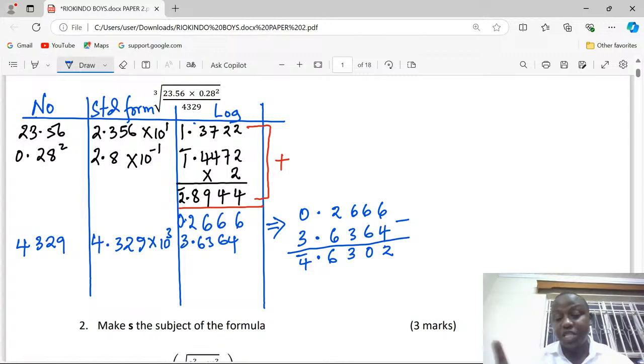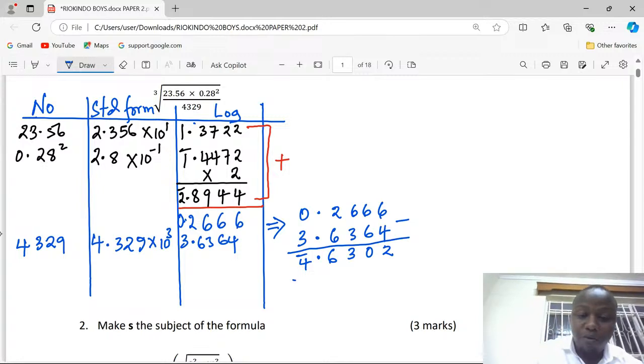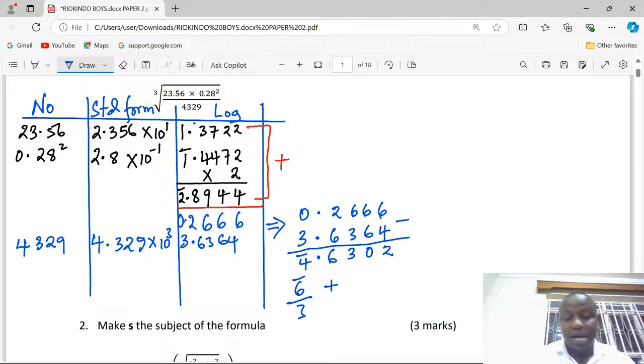So we borrow 2 from negative 4 to make it bar 6, so that we may divide it by 3. Then we add on the other side now, the mantissa part is having 0.6302. The 2 that we have borrowed from 4, now we add it on the mantissa, 2.6302.